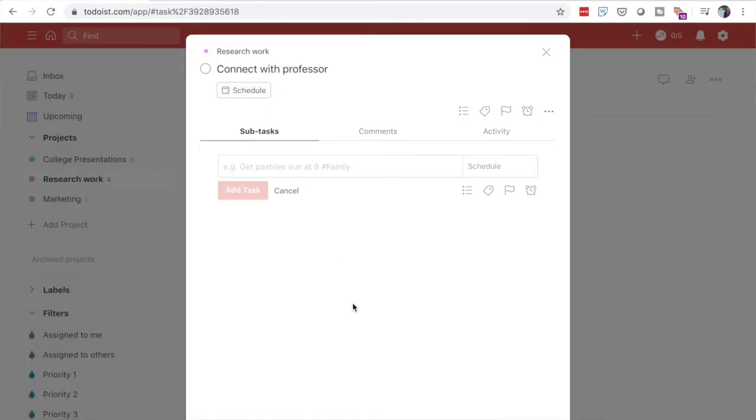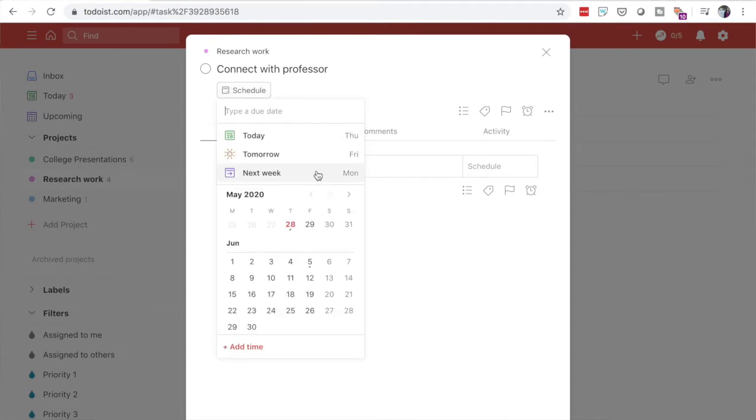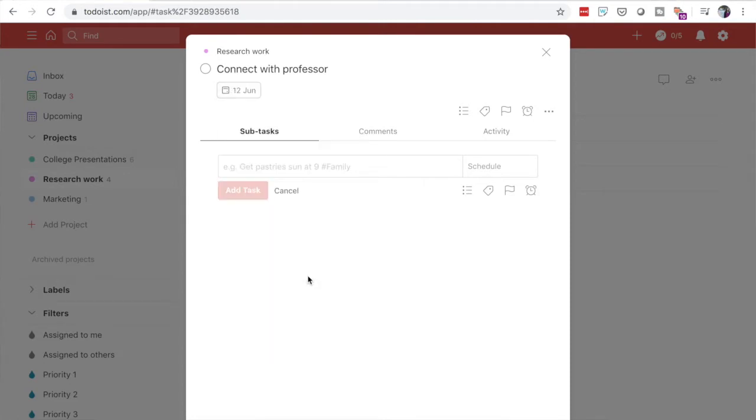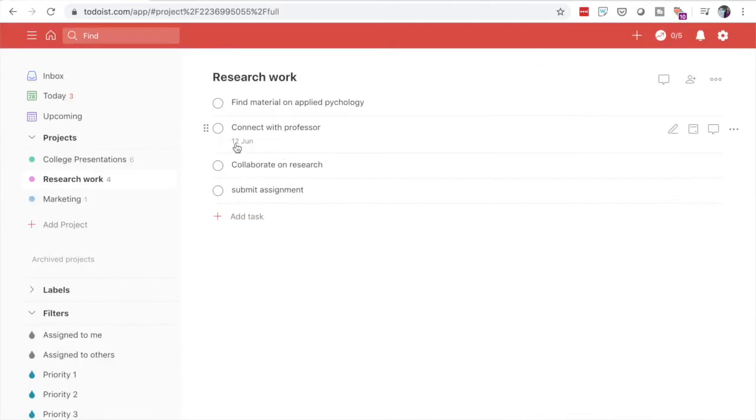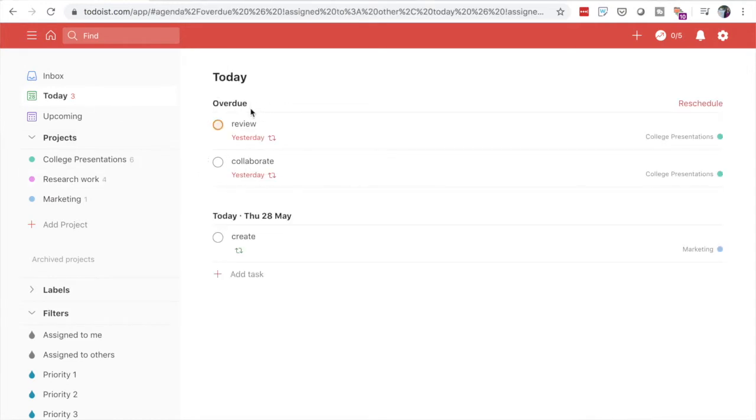What I also like about it is when you have your item to do here, you can go ahead and schedule the due date for it. So say if it is 12th of next month, you go ahead and save it and then it will show you the date. So whatever date you enter, according to the day, it will start showing it to you over here. These are my everyday tasks. So you can enter the frequency while you're creating the task and then it will show you according to the date. So these are the features that I like about Todoist. It's very simple in the free app version. You can upgrade it as well if you want any more features.